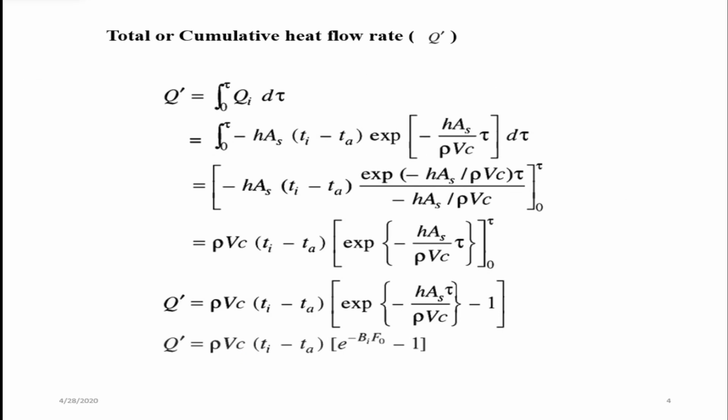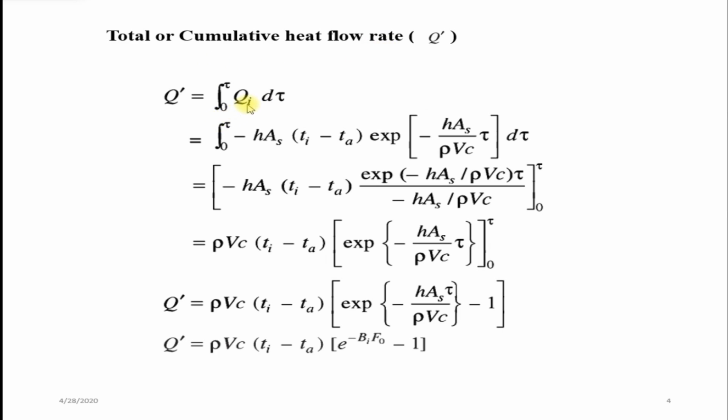Now we will derive the total or cumulative heat flow equation in a lumped system analysis. The total amount of heat transfer during the time interval 0 to tau is the change in internal energy of the body. That is, if you integrate the instantaneous heat flow rate from 0 to tau, you will get the total or cumulative heat flow in a lumped system analysis.